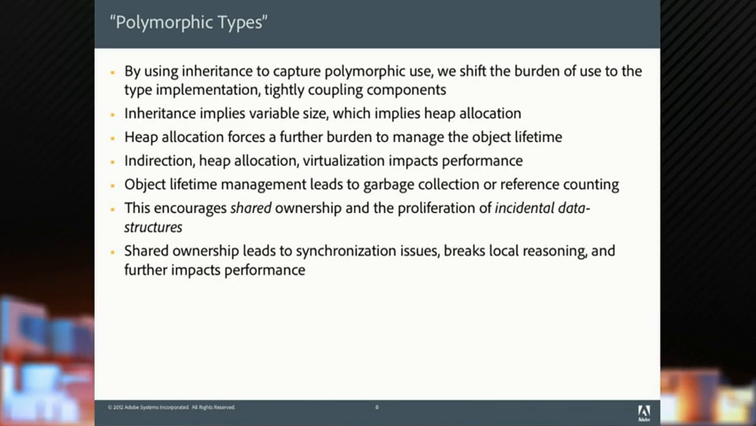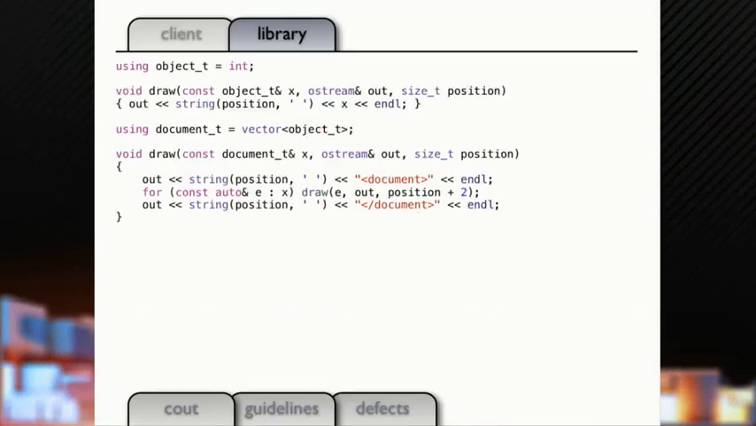So, by using inheritance to capture polymorphism, we shift the burden of use to the type implementation. We tightly couple our system together. Okay? Inheritance implies variable size. That implies heap allocation. The heap allocation forces a further burden to manage the object lifetimes. We get indirection. That's inefficient. We have to manage those object lifetimes. It encourages shared ownership, proliferation of these incidental data structures. Shared ownership leads to synchronization issues. It breaks our ability to do local reasoning and further impacts performance. And hence the title of this talk, Inheritance is the Base Class of Evil.